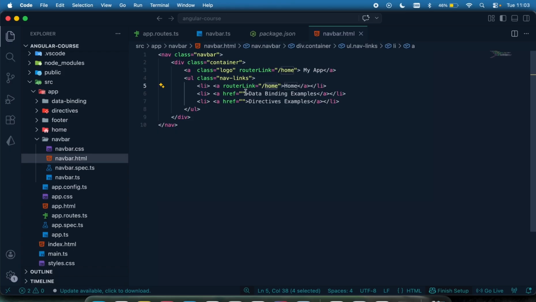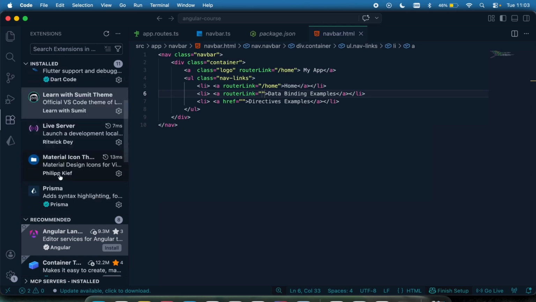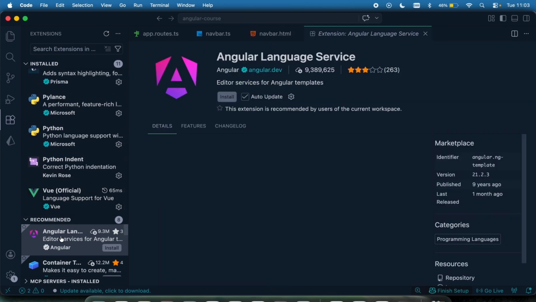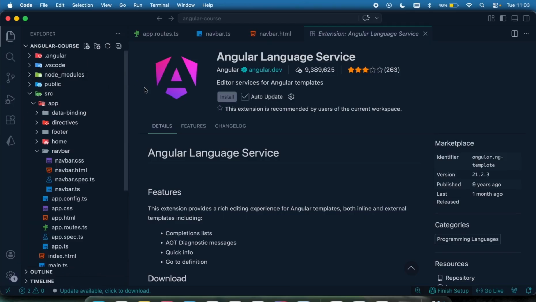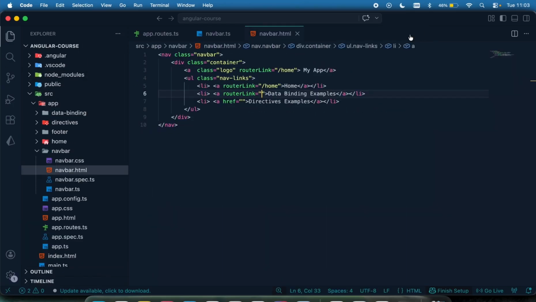For this other one, for the data binding, I'm going to say routerLink. You can see when I'm typing routerLink, it's not autocompleting for me because I do not have the Angular language support installed. So you can just come right here to see the Angular language support and install this one. Okay, good. So for this data binding, when I click on it, I want to route to the /data.